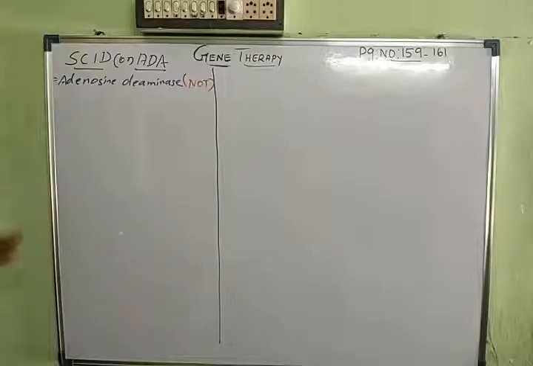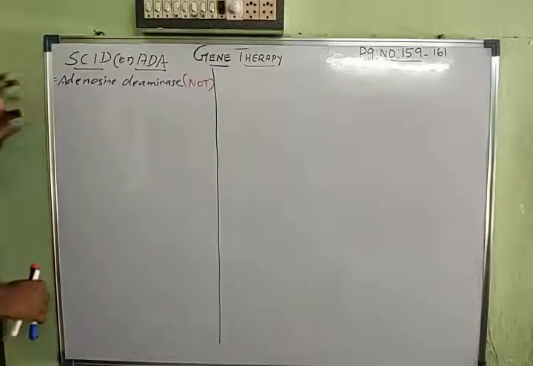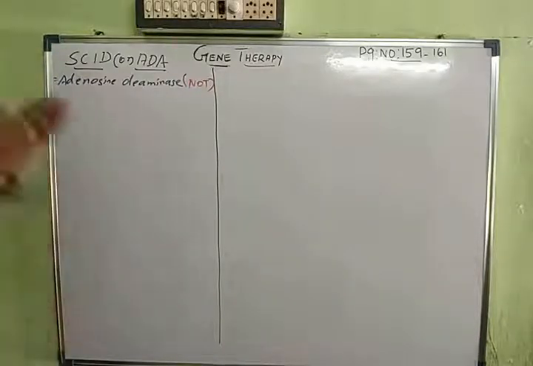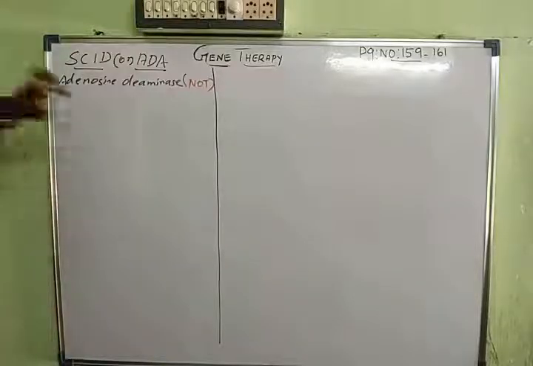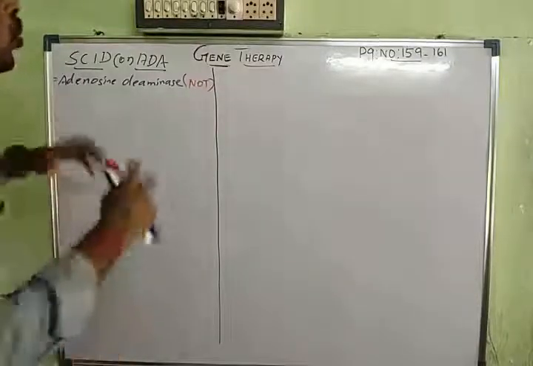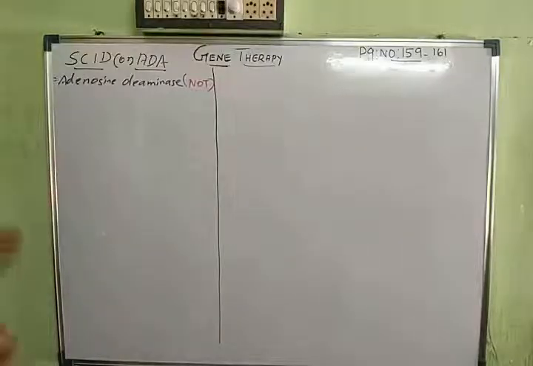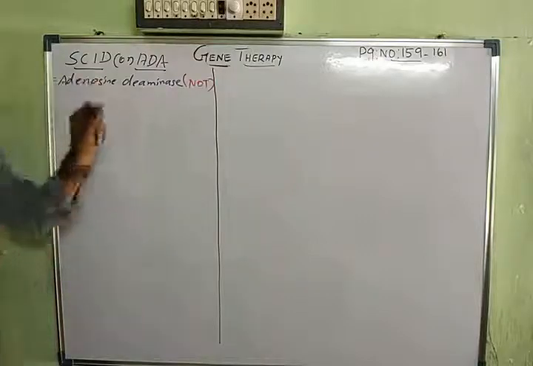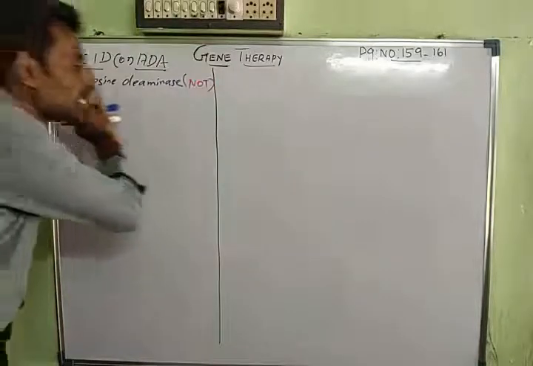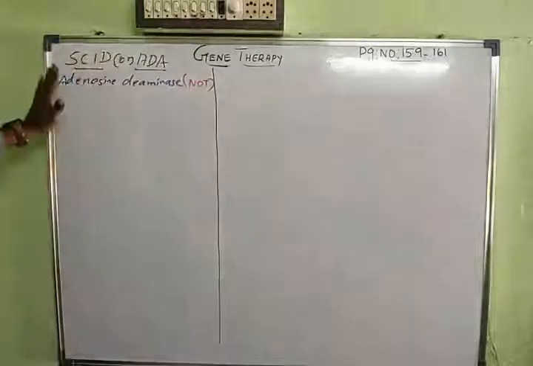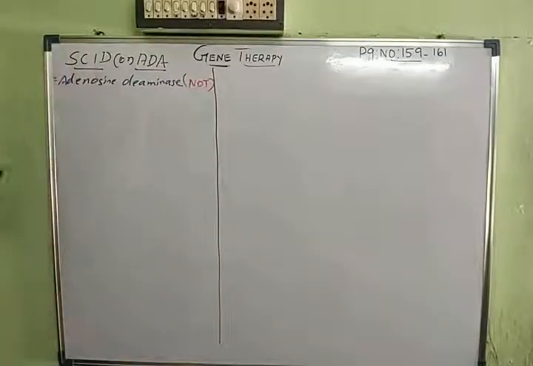Now we have to talk about what is the major role of adenosine deaminase. Why? If it is not there, what is happening? We are focusing on a disease called severe combined immunodeficiency. Immunodeficiency means that the overall immune system is reduced in your body. Your WBC will all be reduced, so you will not have any immunity at all. Your body's immunity is maintained by an enzyme called adenosine deaminase. If this enzyme is not synthesized, you will have a serious defect in the body's immune system.